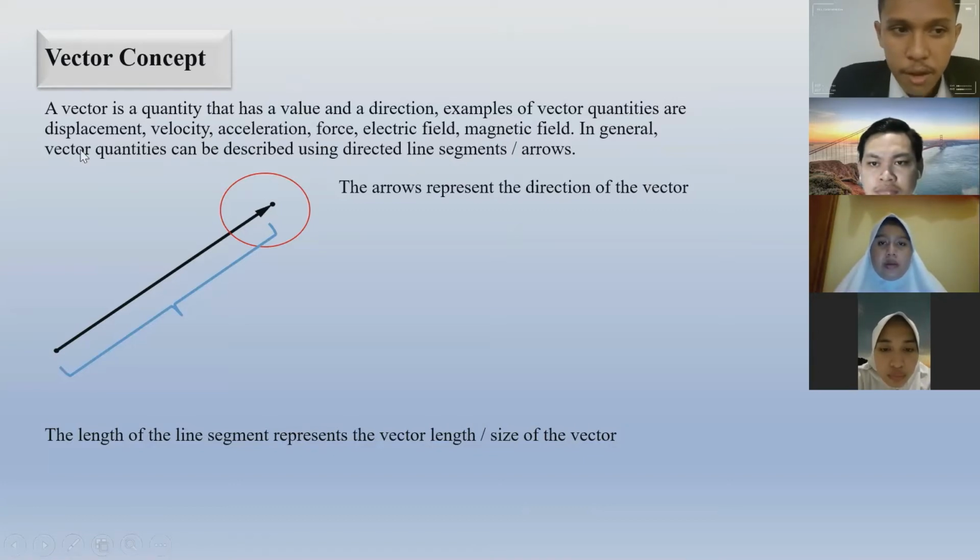In general, factor quantities can be described using a directed line segment or arrow. The arrow represents the direction of the factor, and the length of the line segment represents the factor length or size of the factor.